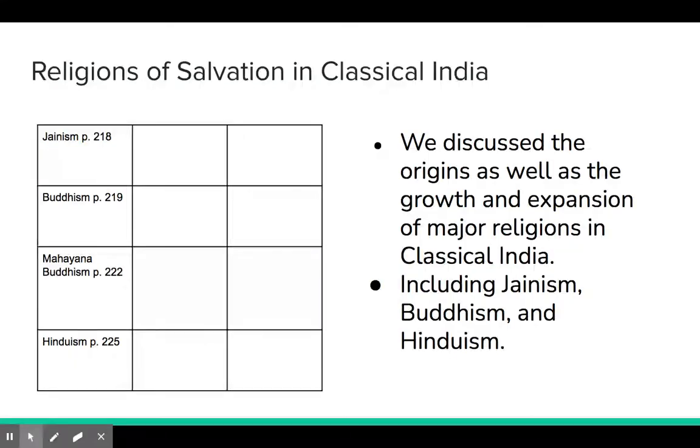We also discussed the origins as well as the growth and expansion of major religions in classical India, including Jainism, Buddhism, and Hinduism.